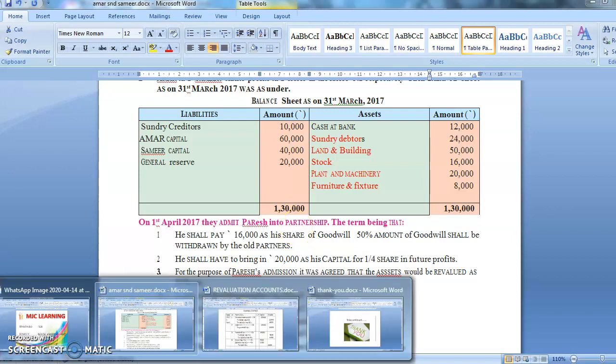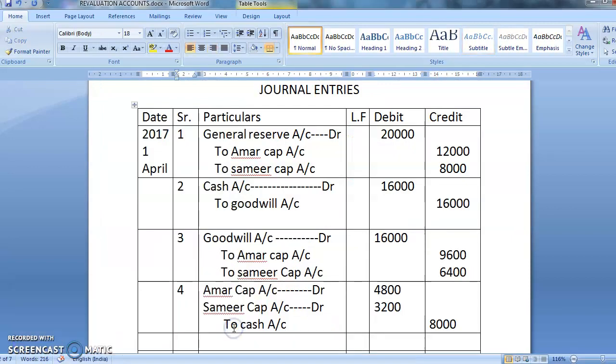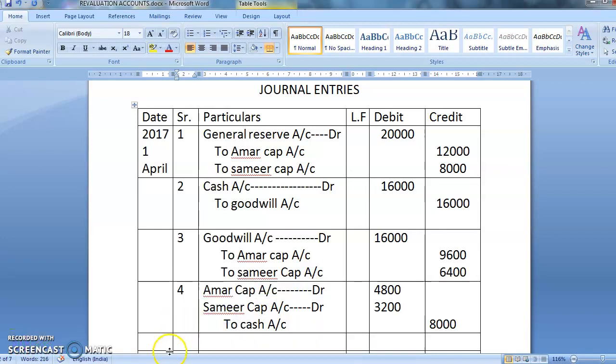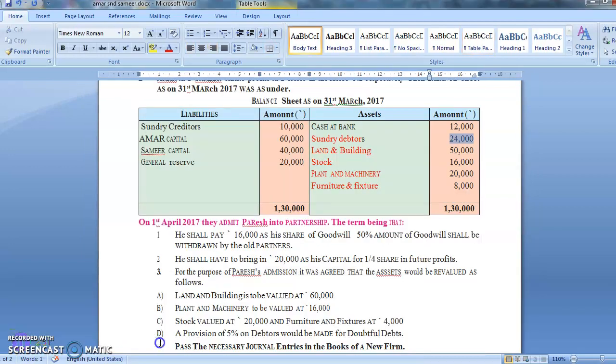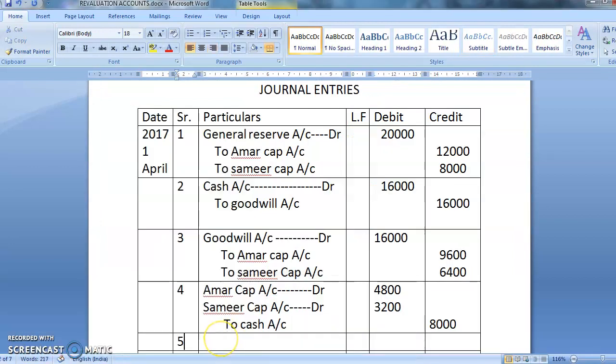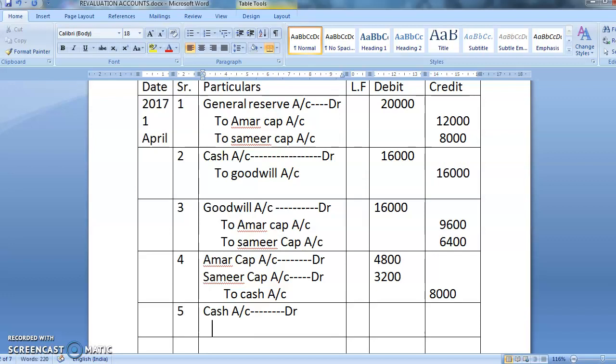So what will be the entry of a capital? He is bringing a capital. How much capital he is bringing? Yes, he is bringing how much capital? He is bringing 20,000 as a capital. So what will be the journal entry for that? Debit what comes in. So what is coming in? Cash. So cash account debit, to. Who is giving you the cash?